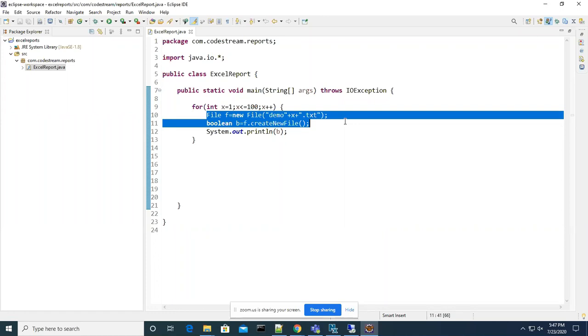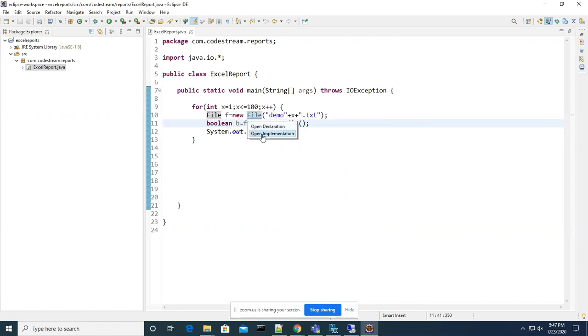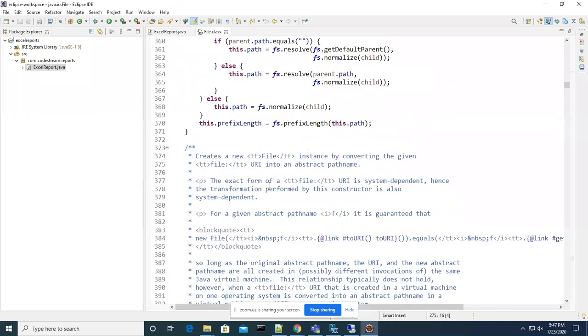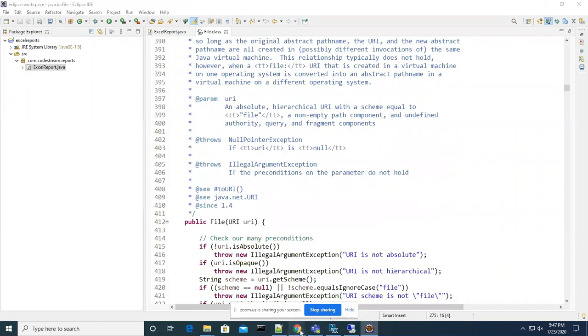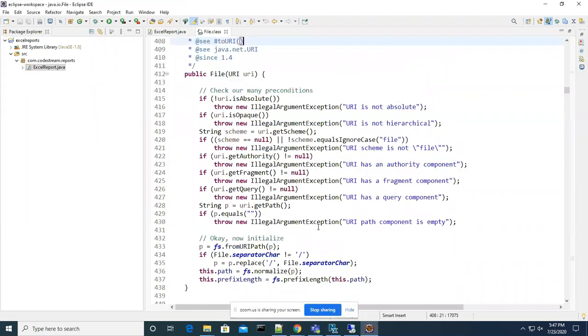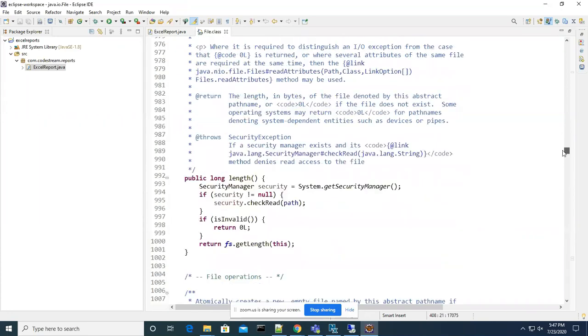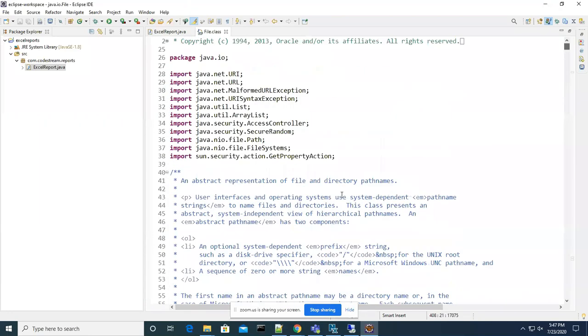We might not use all features of that library. This File class has many methods. If you go and look at the code level, it will give confusion, and also it will take time.